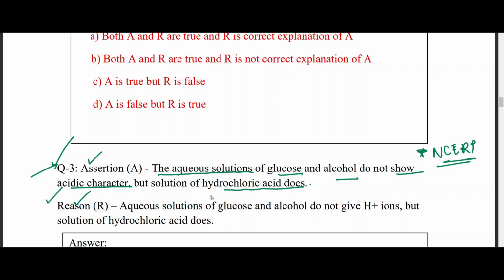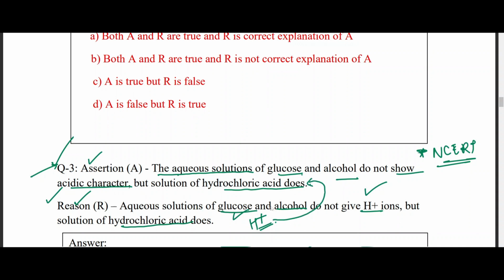But is R a correct reason for the assertion? Yes, absolutely. So if you see here, the aqueous solution of glucose and alcohol do not give H+ ions. Absolutely correct. But hydrochloric acid does. And that is why, because hydrochloric acid gives H+ ions, that means the aqueous solution of hydrochloric acid is going to produce hydrogen ions. That is why it shows acidic character.